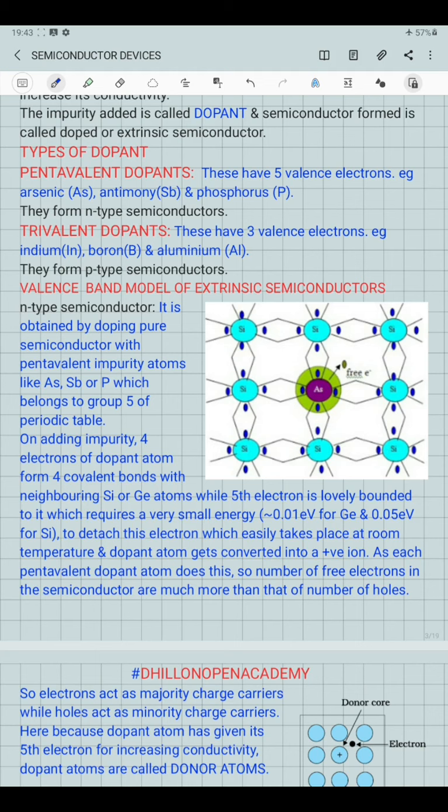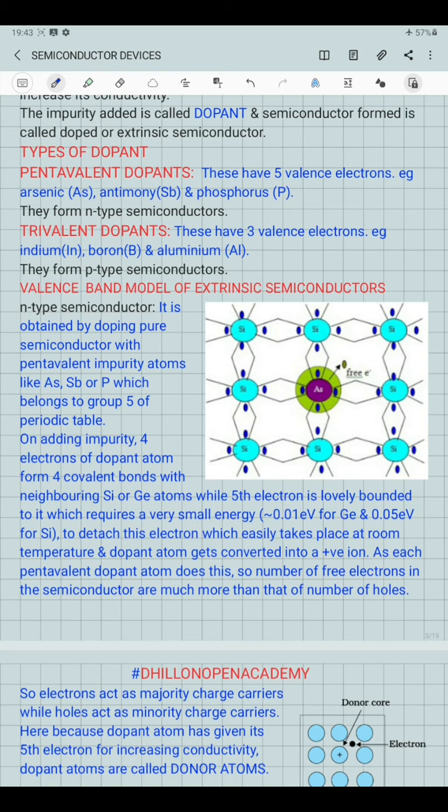For example, if it is phosphorus, after losing its fifth electron for increasing the conductivity of the n-type semiconductor, it gets changed into a phosphorus ion, which is known as the donor ion, because it has donated its fifth electron to the pure semiconductor to increase its conductivity. So in this case, because pentavalent impurity atoms donate their fifth electron, the conductivity of the semiconductor increases.